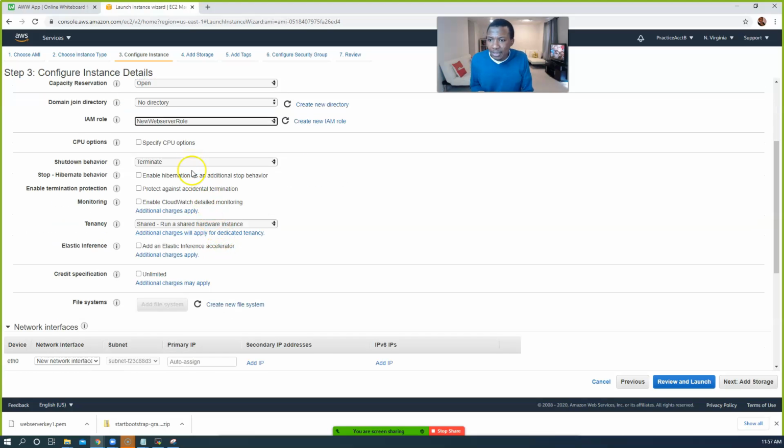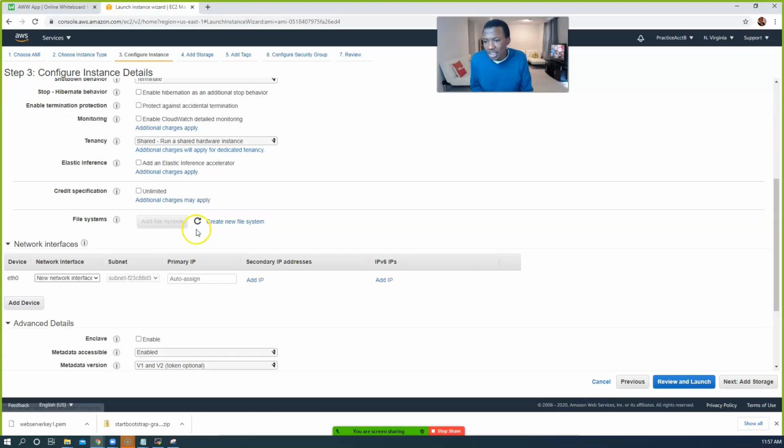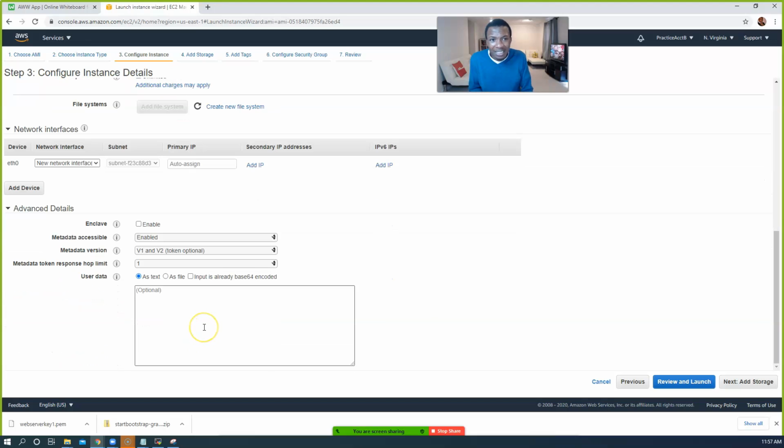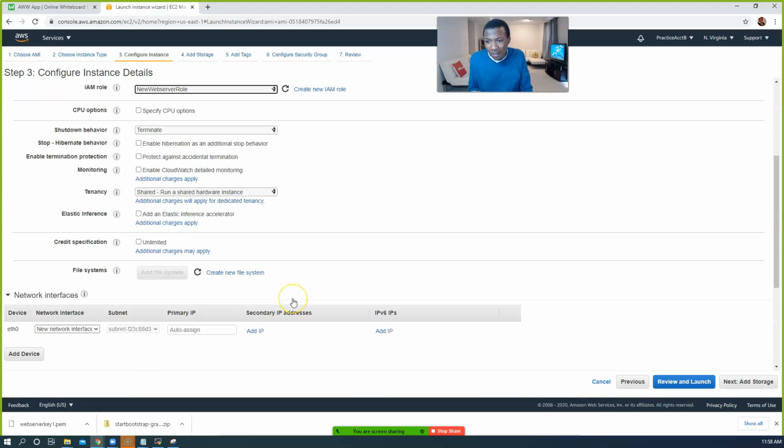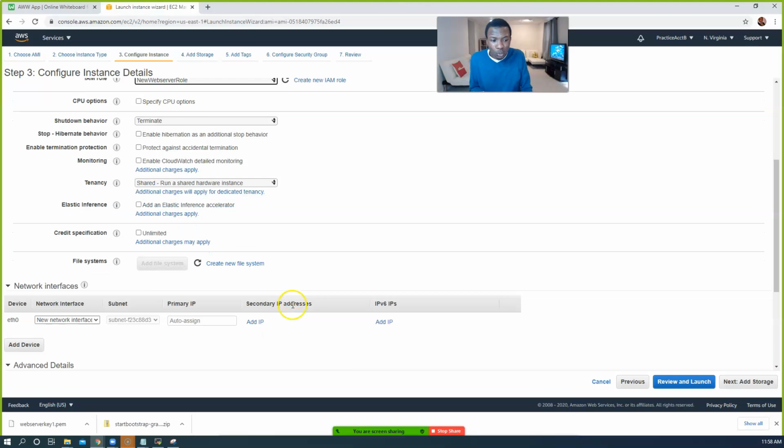Shutdown behavior, terminate. What else do we change here? We don't have to add that text here. And I'm sure you guys know why we don't have to add that text here, right? Because the image we're using already has all of that in there. Okay? So don't add any text here. I think we're done with everything we need to do here. We've added the role, okay?